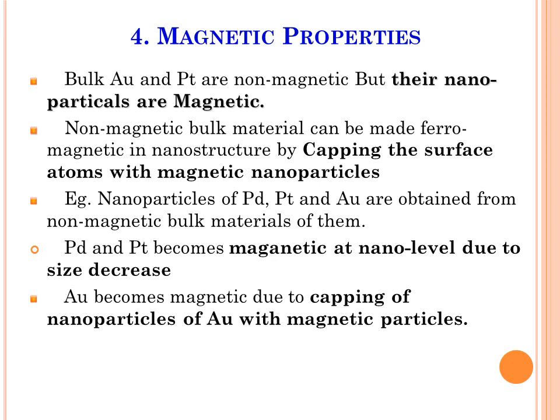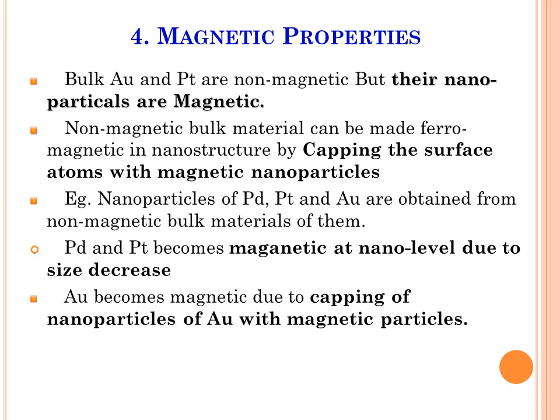For example, nanoparticles of palladium, platinum, gold are obtained from non-magnetic bulk materials, but palladium and platinum become magnetic at nano level because of the decrease in size. And gold becomes magnetic if capping is done of that gold with some magnetic nanoparticles.